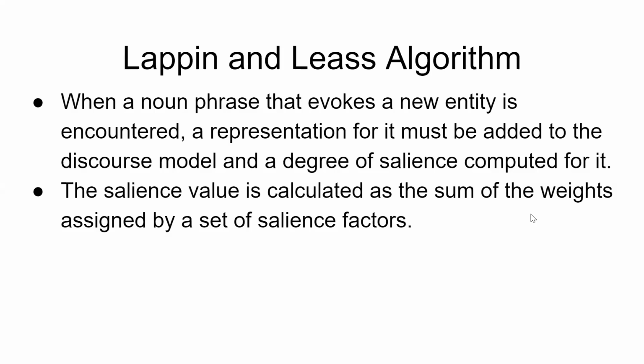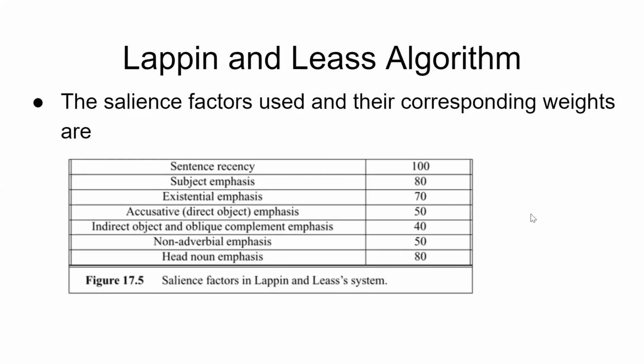So we will be discussing how the degree of salience is computed over here for this particular algorithm. So the salience value is calculated as the sum of weights assigned by a set of salience factors. So we will be seeing what are the salience factors considered by Lappin and Leass's algorithm, and their corresponding weights. The first one is sentence recency, which is given 100. How recently the sentence is occurring comes under here. Then we have subject emphasis.